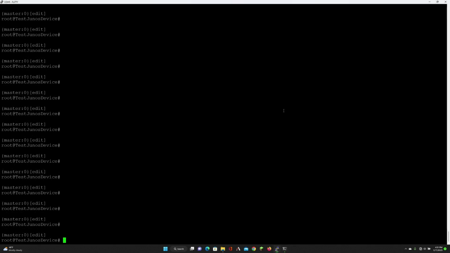Alright, so now I'm in my Junos EX device, and the first thing that I want to do is go ahead and set up the VLAN. So I'm going to go ahead and type in edit VLANs. So you can see right there that it put me into the VLAN directory, and what I'm going to do is go ahead and name my VLAN.